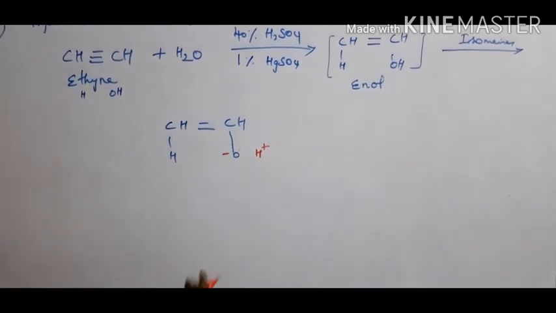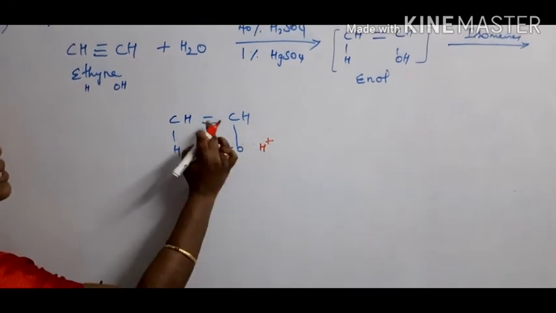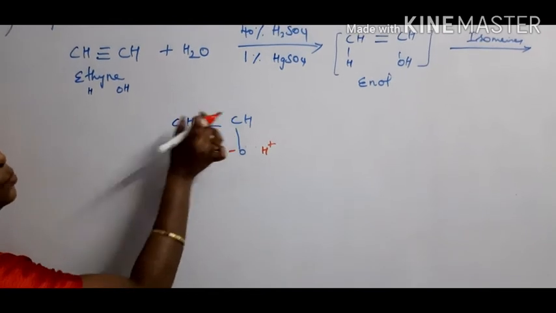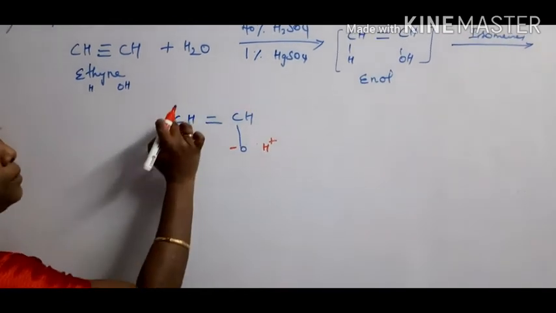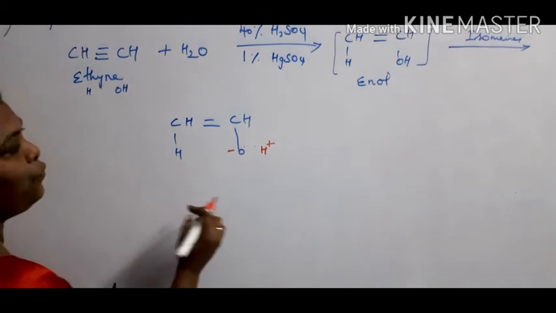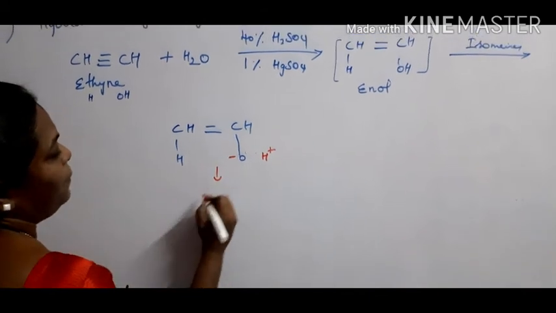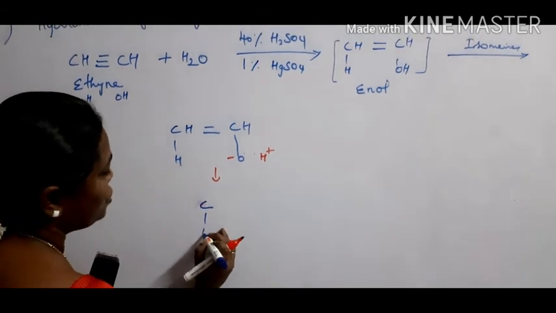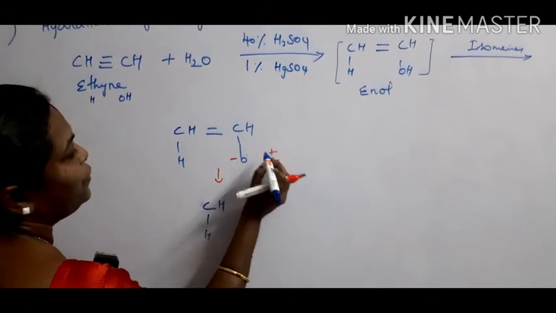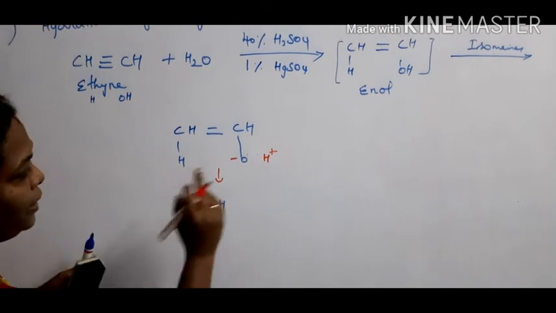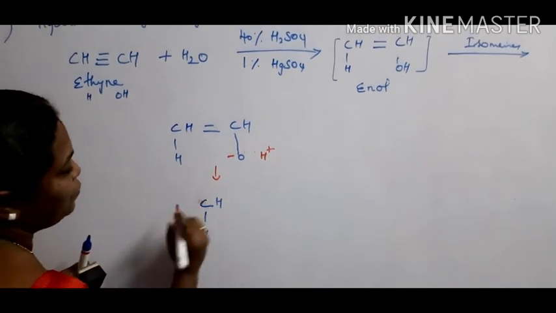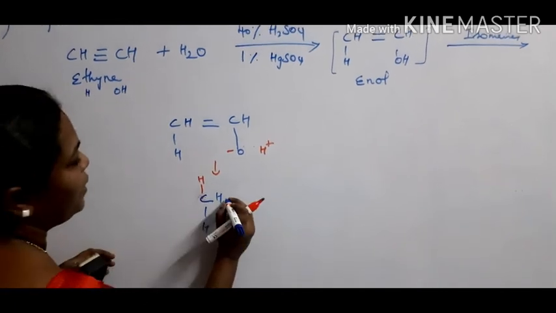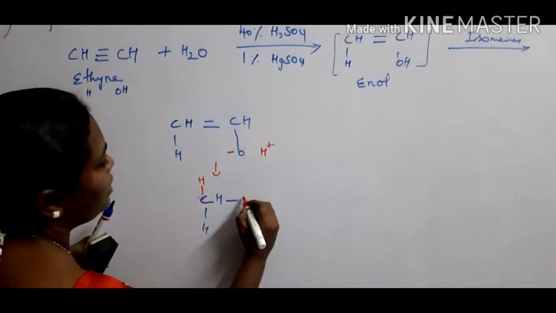Okay. Now, what happens now? This H+ takes away one of the bonds. That means here there are two bonds. It takes one of the bonds from here and just combines with this carbon. Therefore, here it forms... What happens? Here already carbon is here, CH. If this H+ takes one of the bonds among the two bonds, if it takes one bond with itself, it means it makes a bond with carbon. Therefore, again the double bond is converted into a single bond.